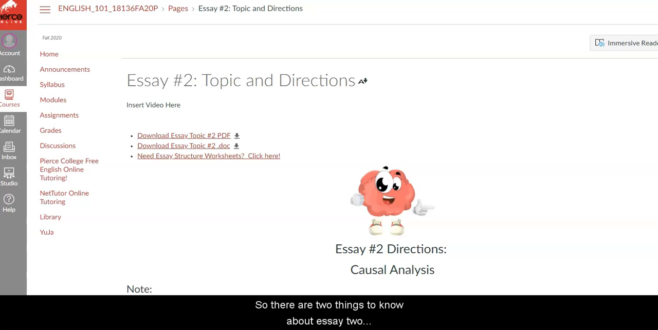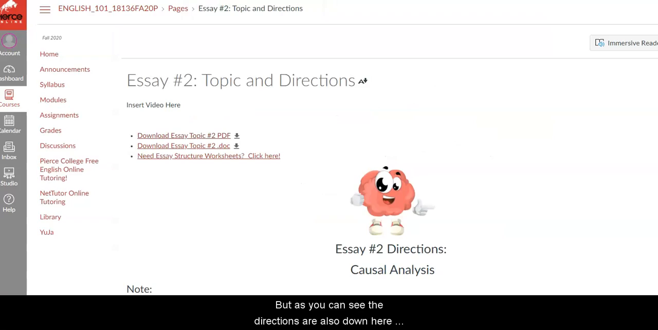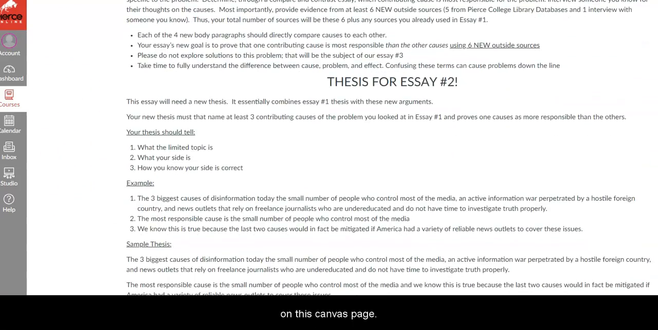So your two things to know about essay 2 is that you're adding 4 new paragraphs and you're rewriting your thesis. So essay 2 needs a brand new thesis, which is different than essay 1, okay? But that doesn't mean you have to change everything or throw it out and start again. It just means edit what you have, add what you need. All right. You can download the topic here. In fact, I recommend doing that because it might be easier to read and to follow. But as you can see, the directions are also down here on this Canvas page.